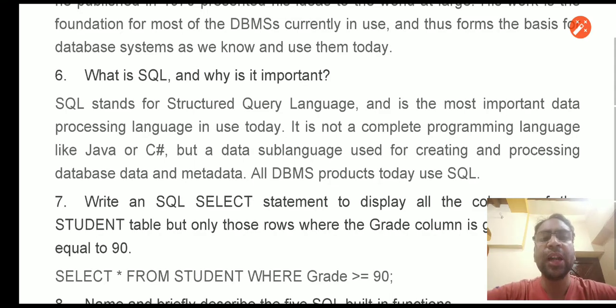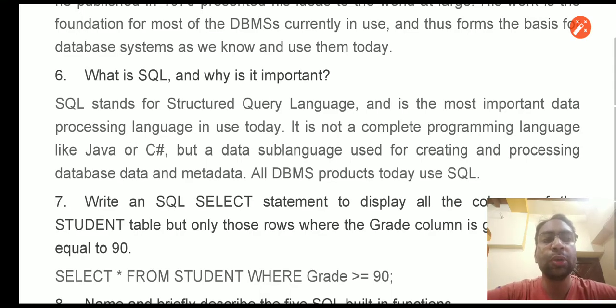So SQL stands for structured query language, and it is the most important data processing language. Yes, this is an important term, data processing language. It is not a complete programming language like Java or C sharp, but a data sub language used for creating and processing databases. So these are the important terms. Why do we use SQL?